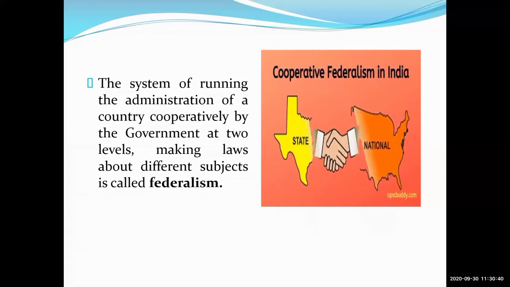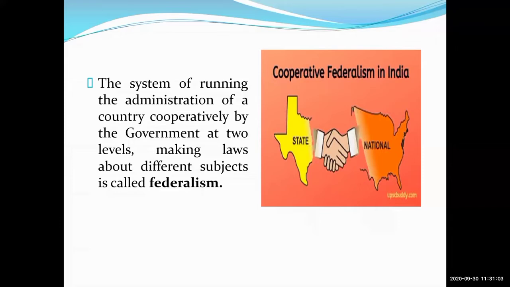Listen carefully again. The system of running the administration of a country. We have to run the country. For the administration of our country, it is done cooperatively by the government at two levels.